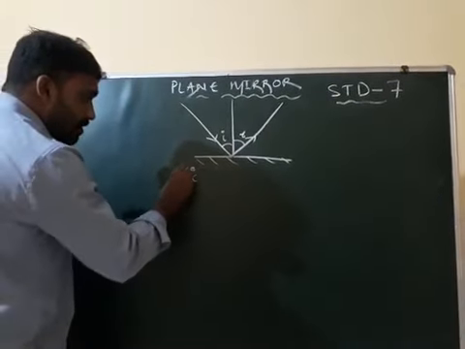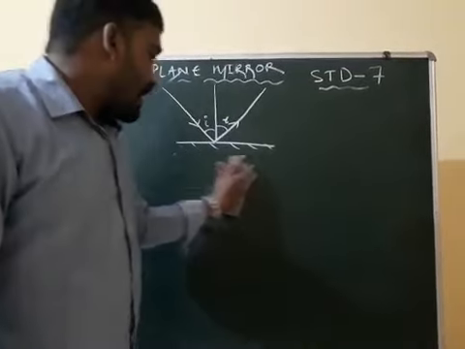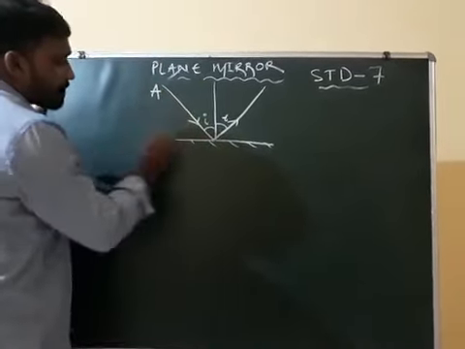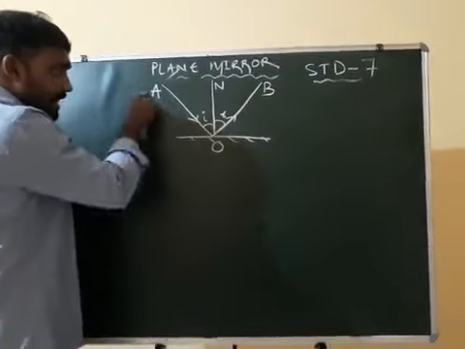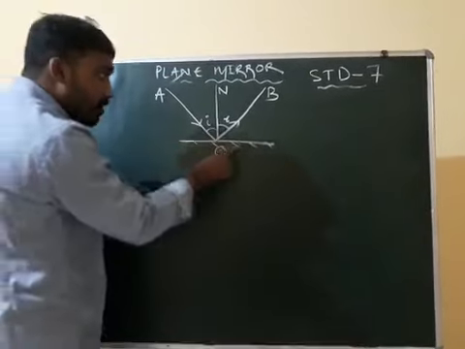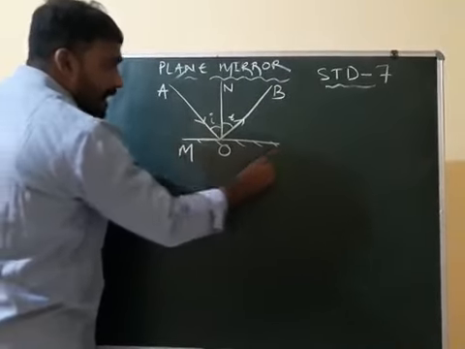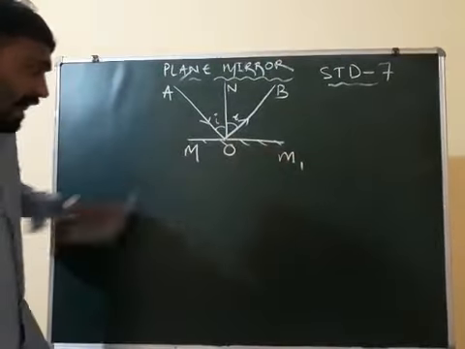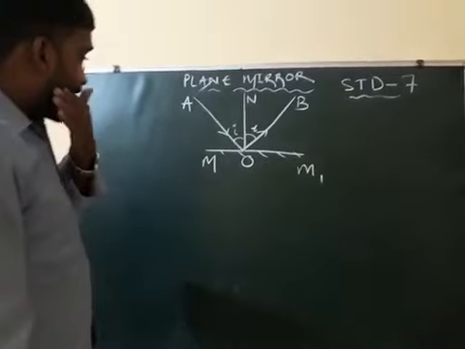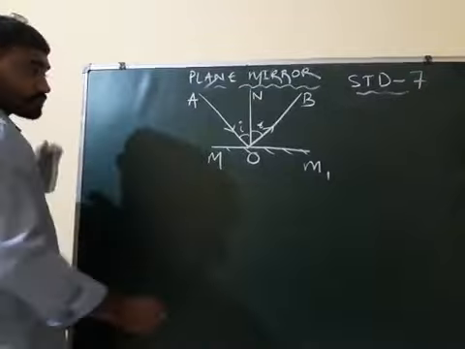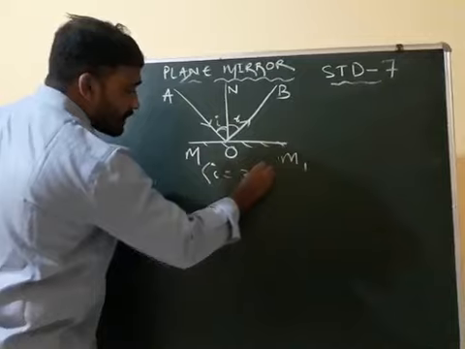When i is equal to 30 degrees. Let me give the names first. Suppose this is A, this is O, this is B, and this is N. AO is the incident ray, OB is the reflected ray, NO is the normal, M and M1 is the mirror. MOM1 is the plane of the mirror. Clear or not? Suppose this angle of incidence is 30 degrees.